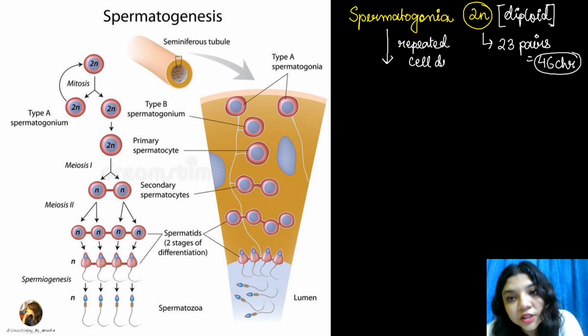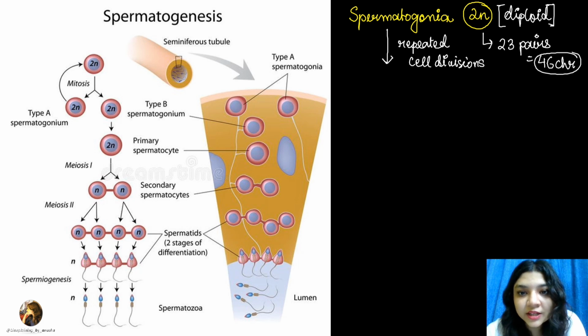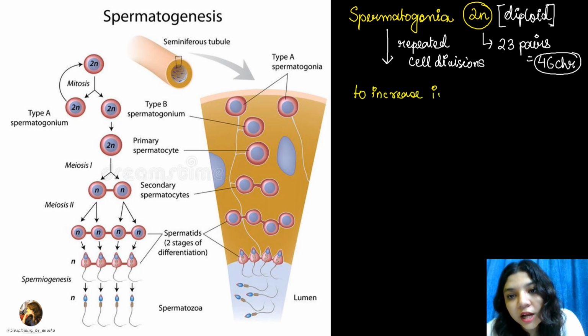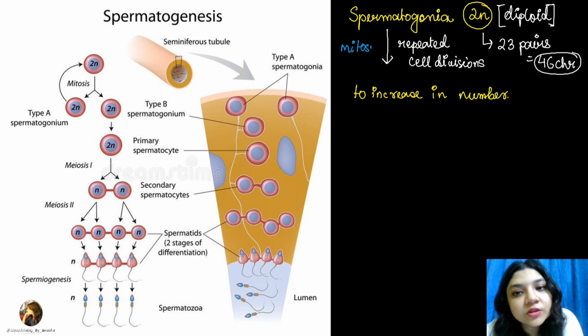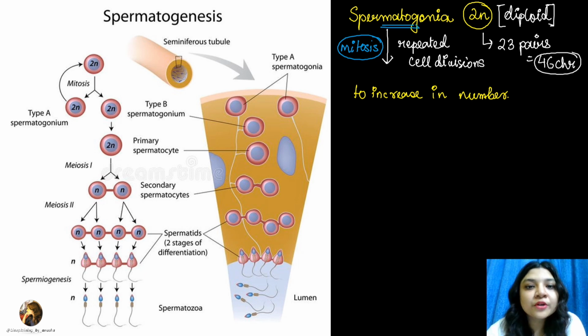Repeated cell divisions for what reason? So that they can increase in number. Now, common sense says that if I want spermatogonia to increase in number, meaning I want spermatogonia from spermatogonia, then what type of cell division should happen here? Definitely mitosis. Why? Because what do I need? I need spermatogonia which will have 2n number of chromosomes present, right?